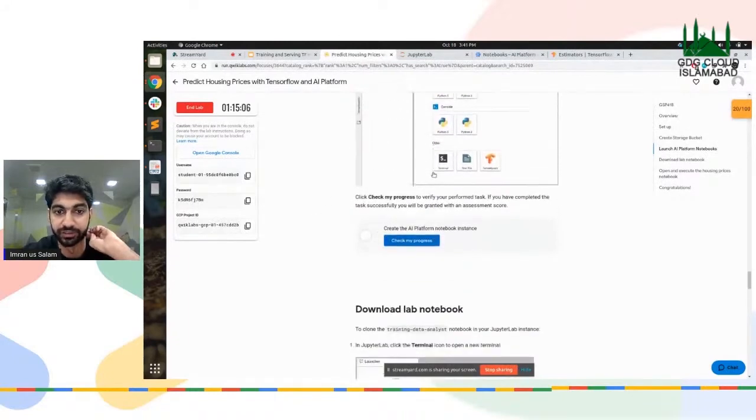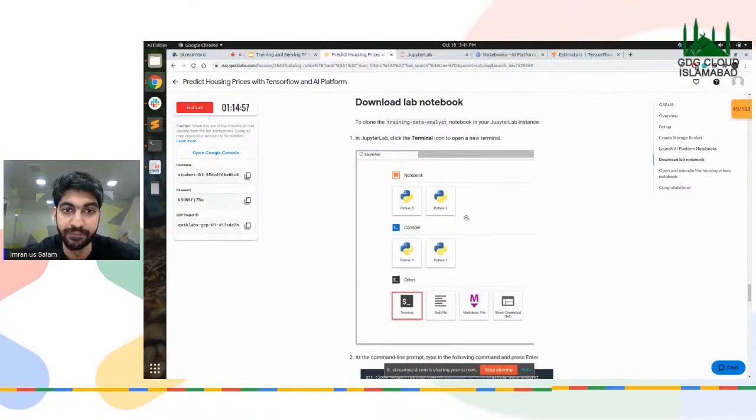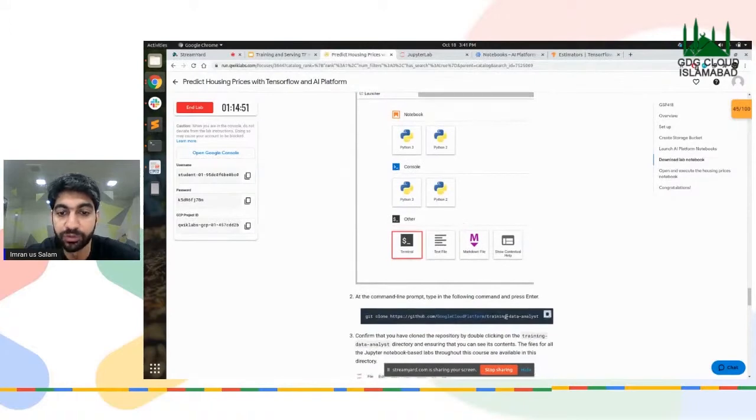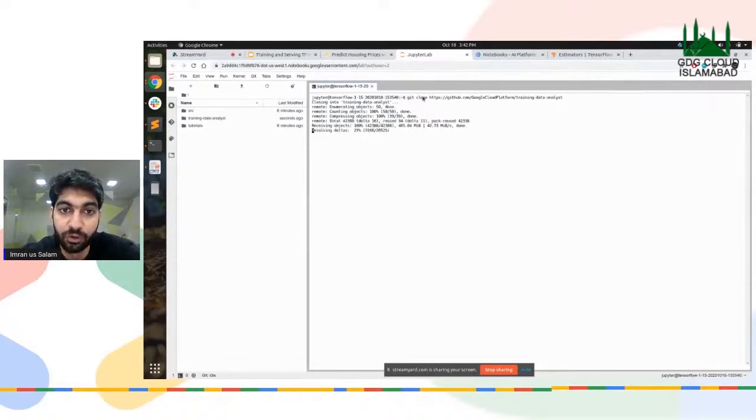Now let's see if what I've been doing right till now is correct or wrong. I'll check my progress. Yes. Okay. So the next thing we're going to do is clone a repo which has the notebooks of the particular problem that we're going to solve, which is the housing crisis, right? And you can see I am cloning the repo here on my Jupyter Lab, using the Jupyter Lab's terminal that they have given me, right?